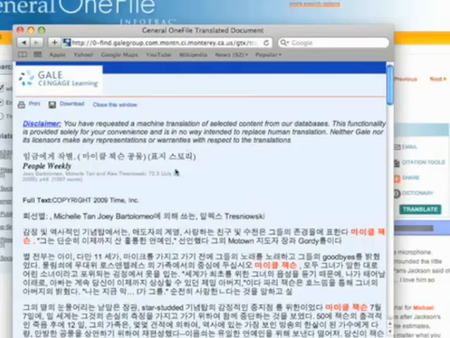Of course, they've got a disclaimer here saying this isn't going to be 100% accurate, but it's a great tool if you've got family members who don't read in English, or if you're trying to learn another language yourself.